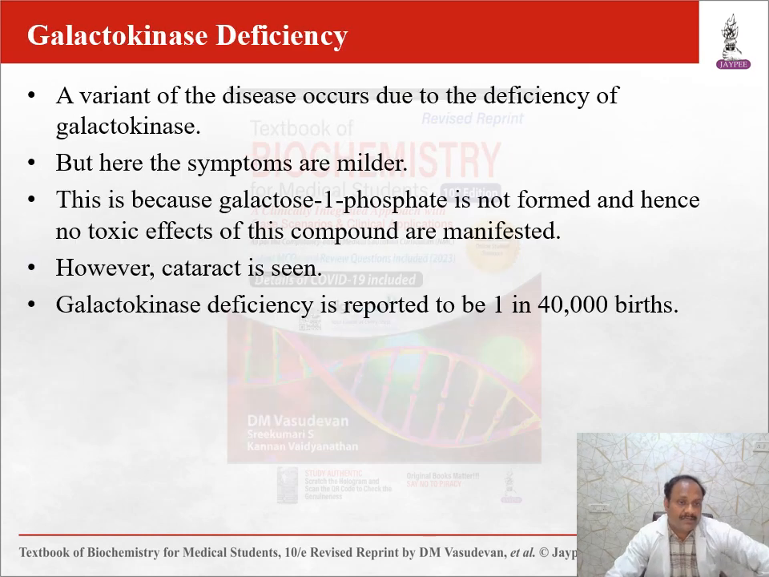Galactokinase deficiency is a variant disease due to deficiency of galactokinase. Symptoms are mild because galactose 1-phosphate is not formed and no toxic effects of this compound are manifested. So cataract is seen. Galactokinase deficiency is reported in 1 in 40,000 births.